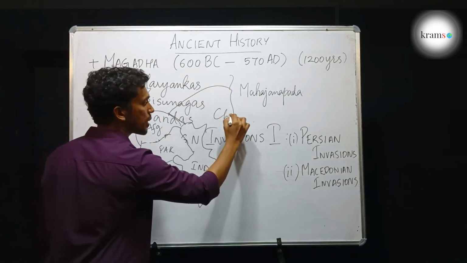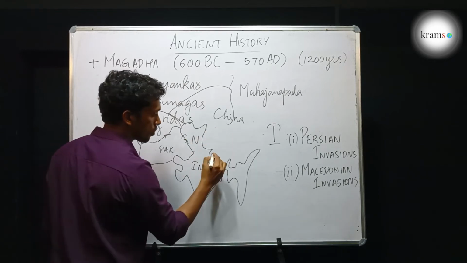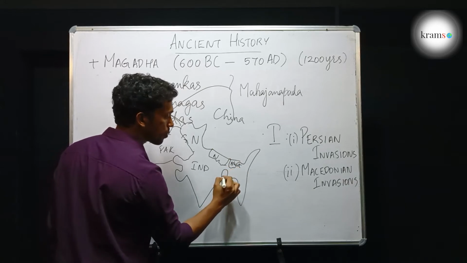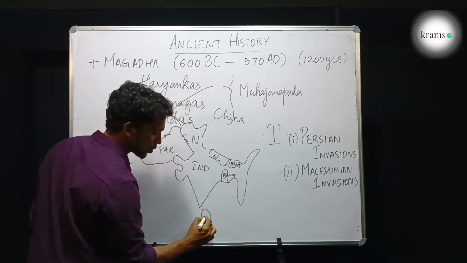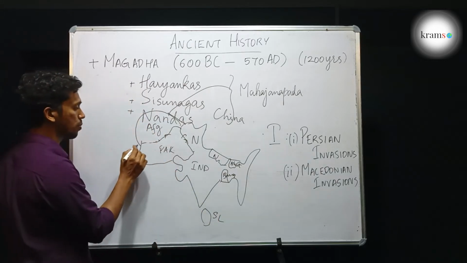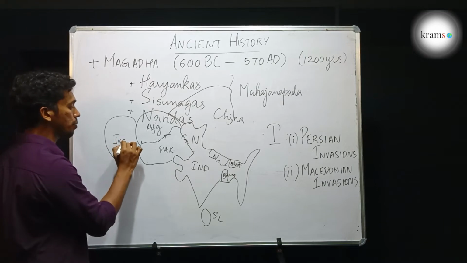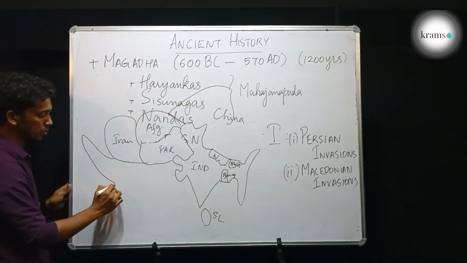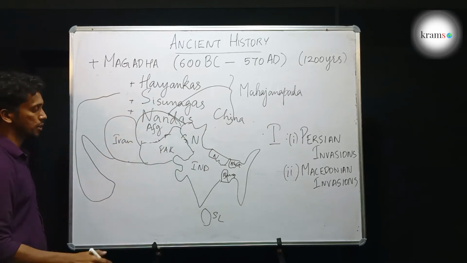This is China, Nepal, Bhutan, Bangladesh, Sri Lanka, and here comes Iran. Roughly this is what Asia looks like.